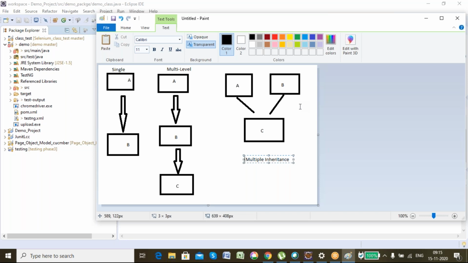So for now, understand that Java supports single inheritance and multi-level inheritance, but it doesn't support multiple inheritance. That can be done using interface, which is a whole new concept we'll be learning. So let's start with single inheritance.